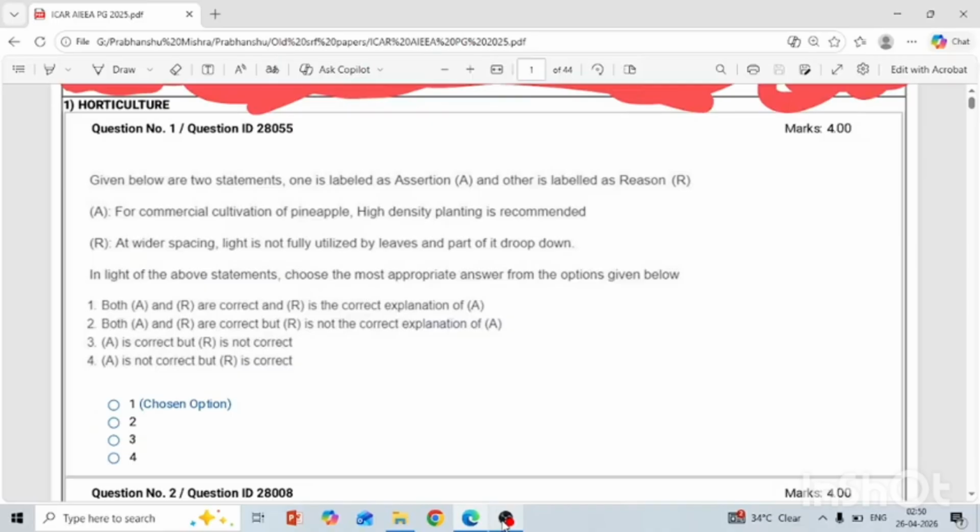Today we will discuss the ICAR JRF 2025 question paper. So let's start. The first question is: for commercial cultivation of pineapple, high density planting is recommended. Yes, it is true. And at wider spacing, light is not fully utilized by the leaves and part of it drops down. Yes, it is also true. And R is correct explaining A. Why is it correct explaining?